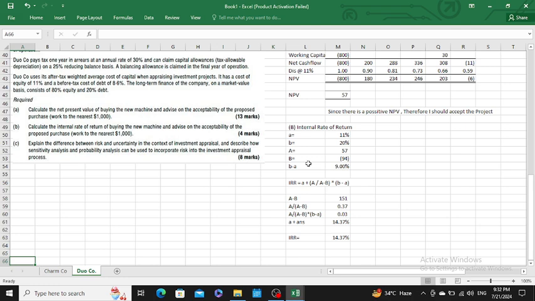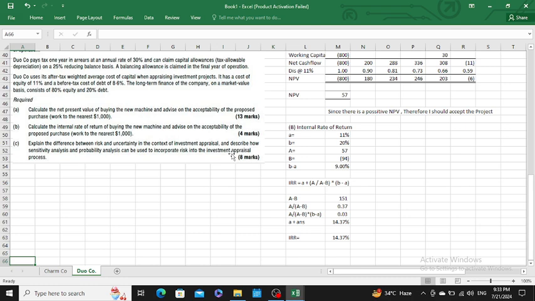Then moving forward, the question also says describe how sensitivity analysis and probability analysis can be used to incorporate risk and uncertainty in an investment project. Sir, there are only two methods. First, sensitivity analysis, and second, probability analysis. Using these two methods, you can incorporate risk and uncertainty in your investment appraisal project.